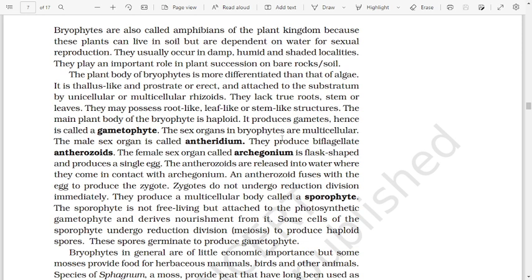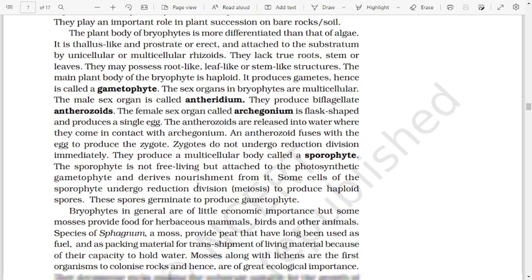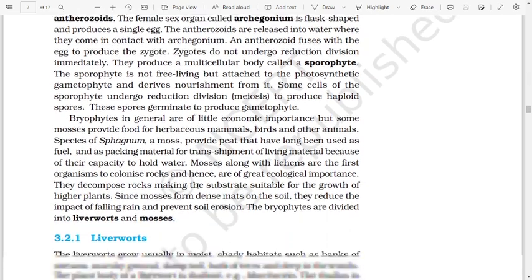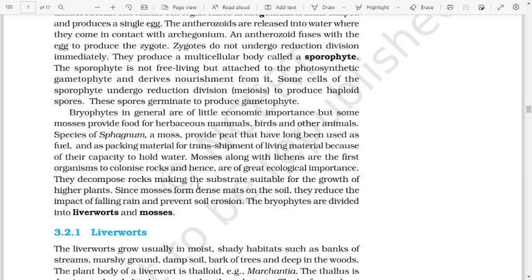The sex organs in the bryophytes are multicellular. The male sex organ is called antheridium. They produce biflagellate antherozoids. The female sex organ called archegonium is flask-shaped and produces a single egg. The antherozoids are released into water where they come in contact with archegonium and an antherozoid fuses with the egg to produce the zygote. Zygote does not undergo reduction division immediately; it produces a multicellular body called sporophyte.